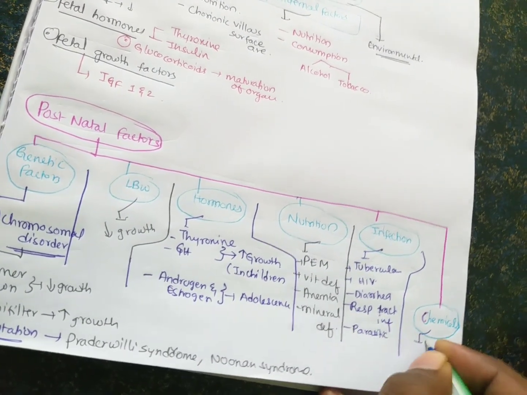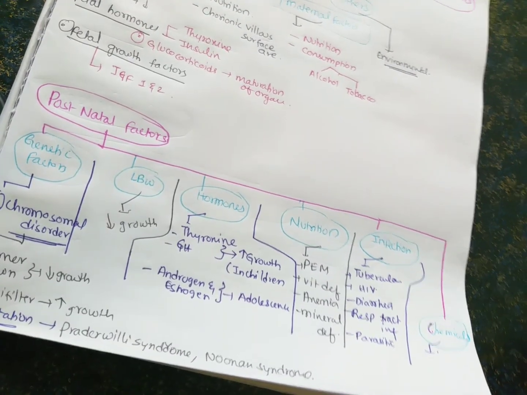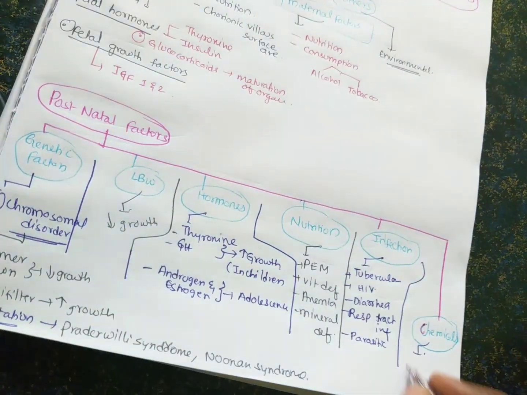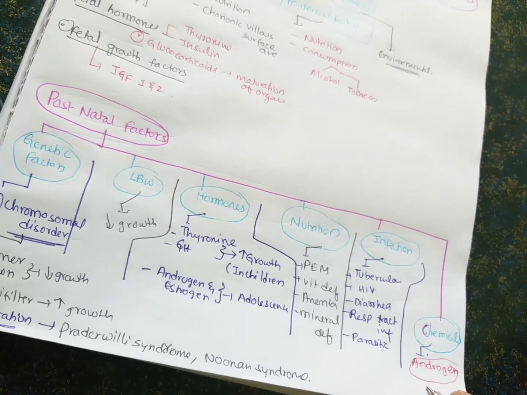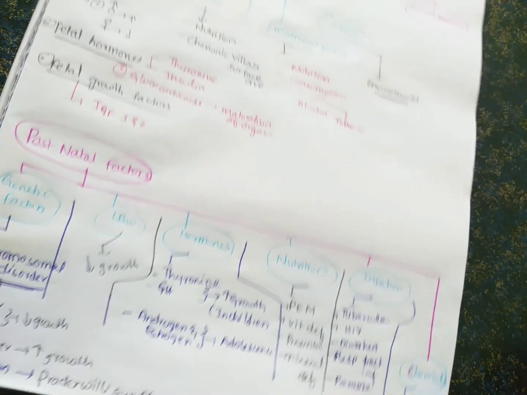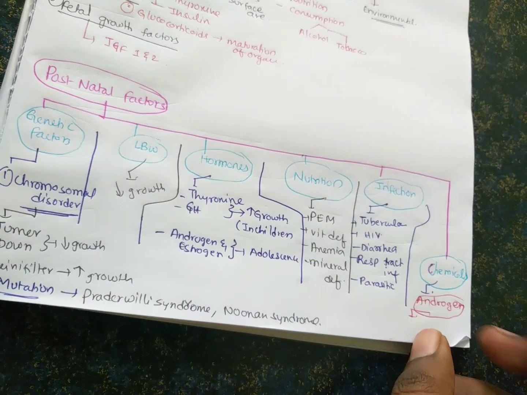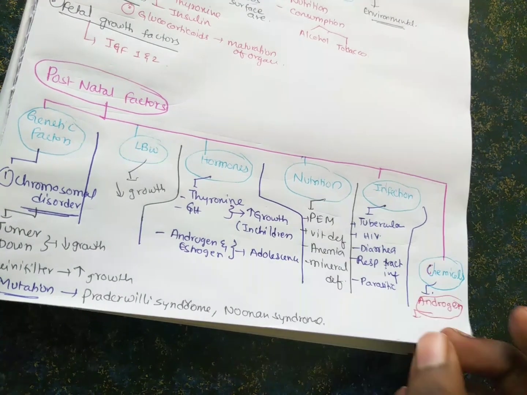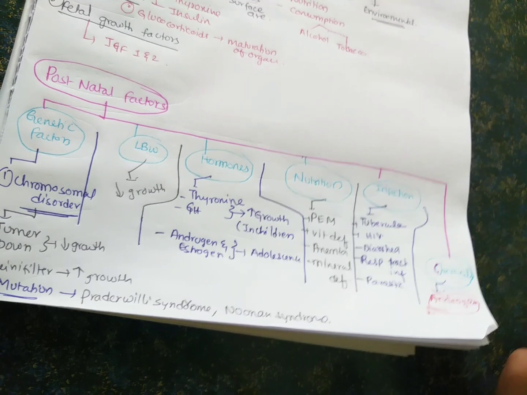And what are the chemicals? In chemical intake, mainly we need to focus on androgen. Androgens have a special property. If we supplement androgen artificially, initially it increases the growth, but after some time growth decreases, and then suddenly the growth increases again.